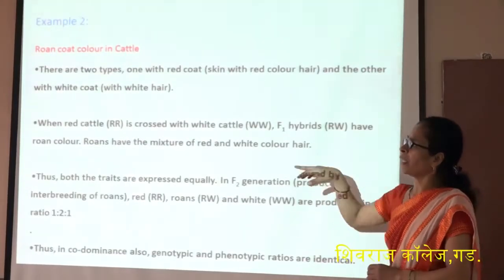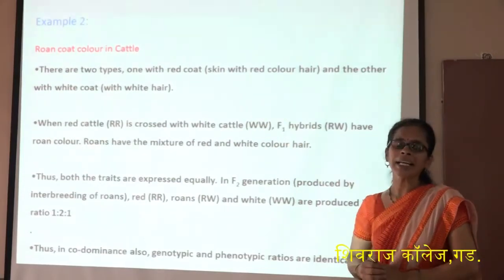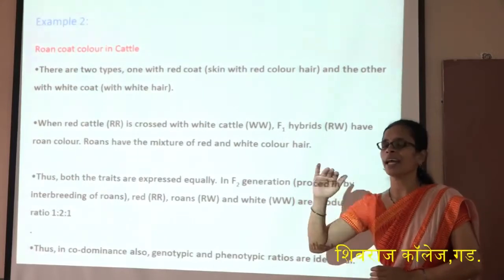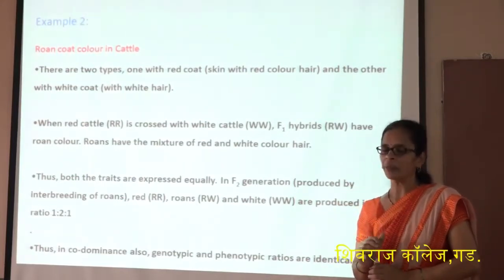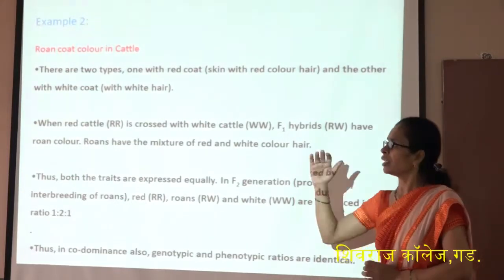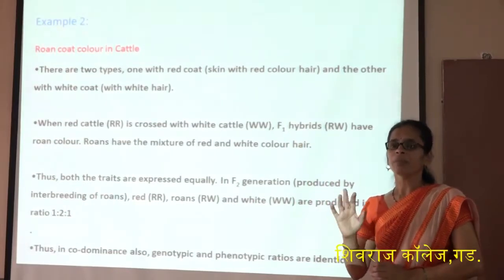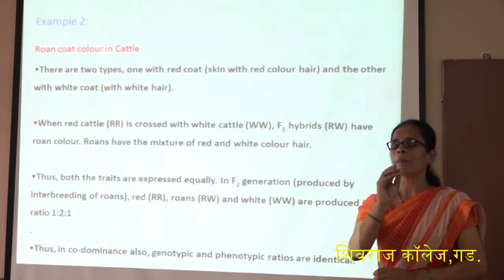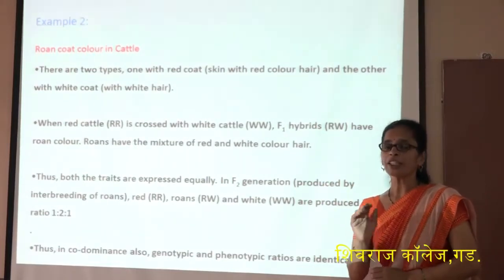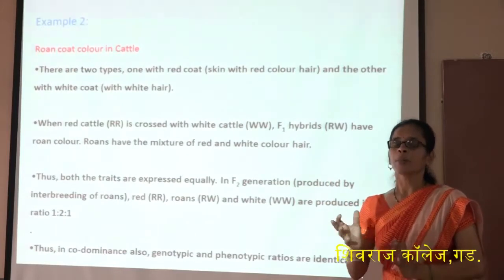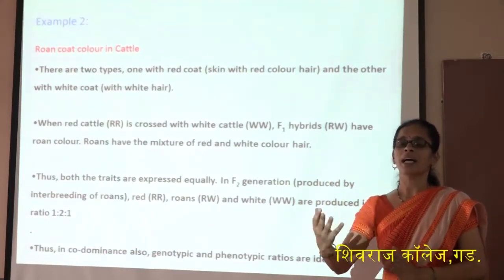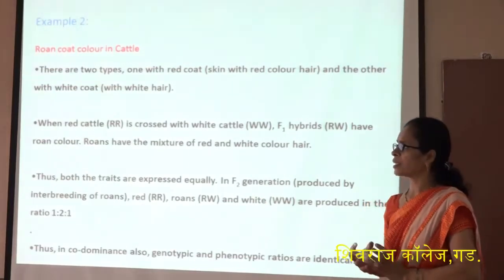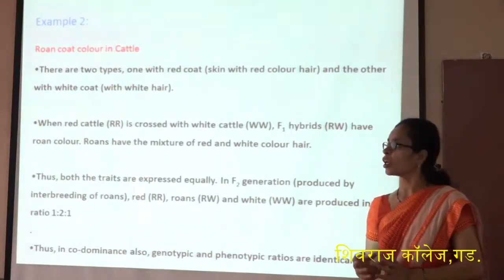Okay, the second example is the roan coat color in cattle. Roan means what? The skin. On the skin there are hairs in animals like cattle and horse. Here we take the cattle. We see some cattle having white and brown patches, or white and black patches, on their body. It is due to codominance, because both colors are expressed at the same time, and therefore both colors show dominance. That is called roan color.